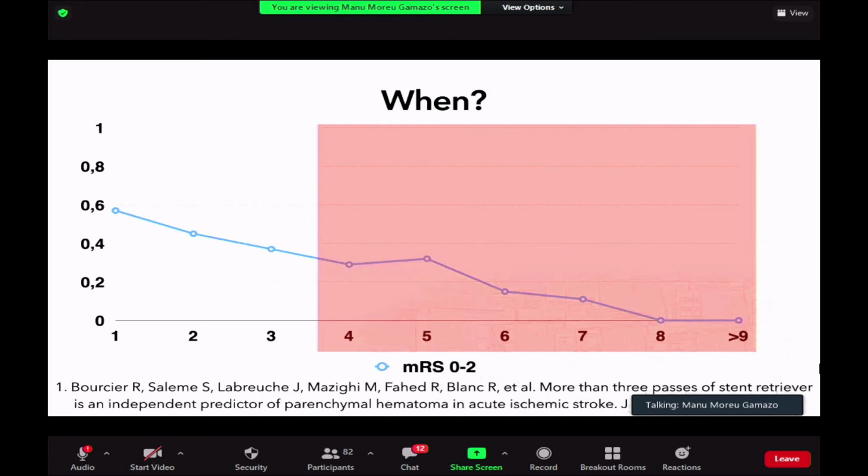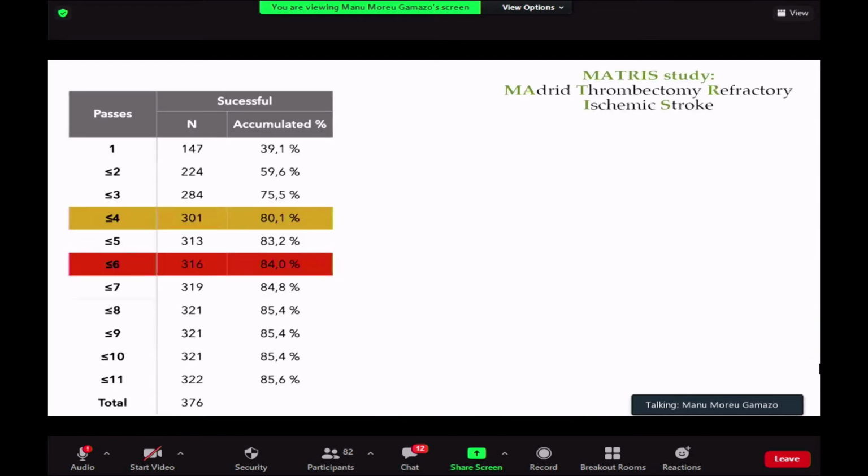So right now, if you think, we have a technique that after the 4th pass is not that useful. It's going to be really hard to remove the clot, and we are having more complications. So maybe mechanical thrombectomy after 3 or 4 passes is not the best technique to treat patients with a stroke and with a large vessel occlusion.